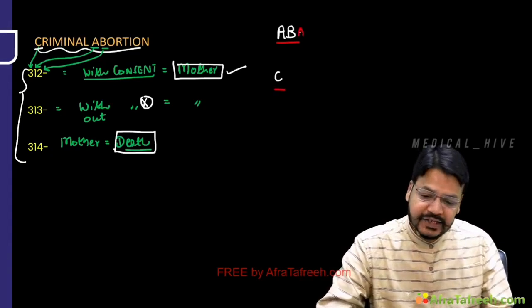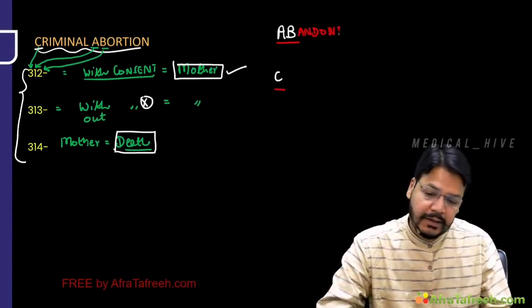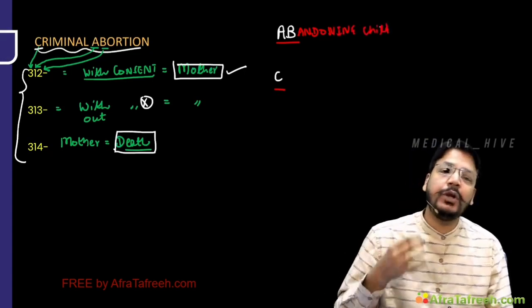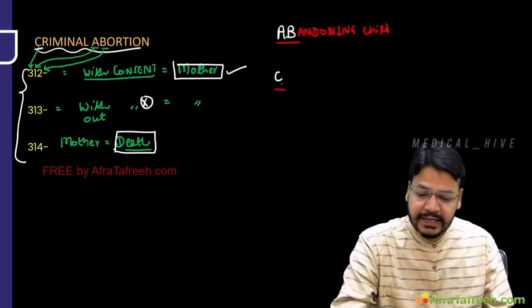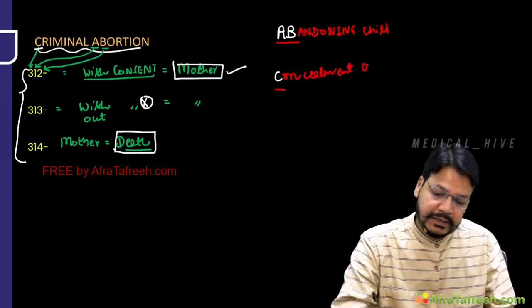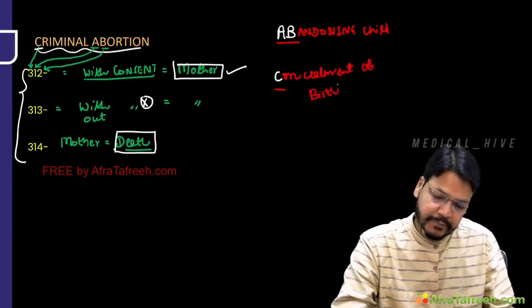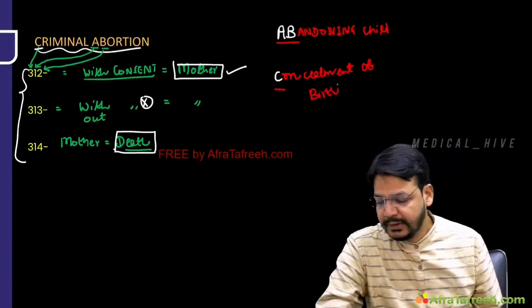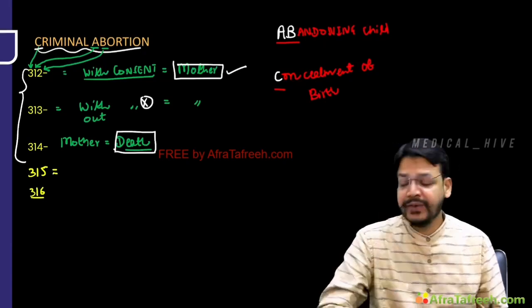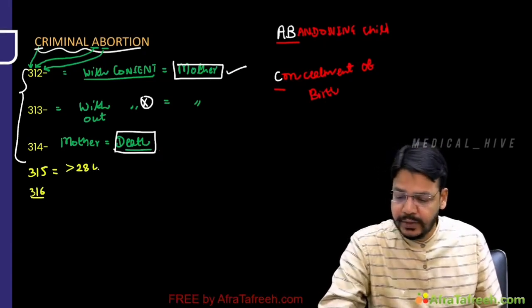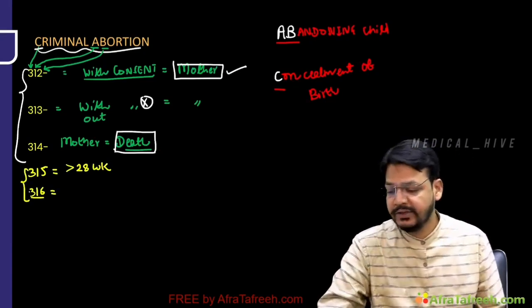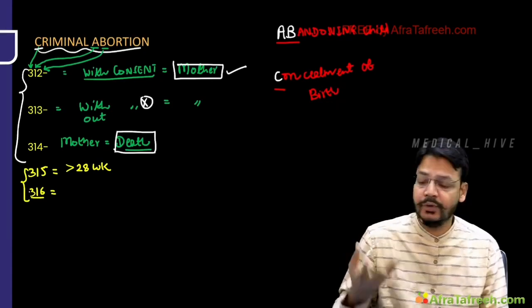ABC: abandoning the child. If any child below 12 years of age you leave at any place, it is abandoning the child. And concealment of birth. That's a very simple trick. Okay. There are two more IPC sections, 315 and 316. 315 IPC, child about 28 weeks you are killing. And 316, I already discussed in detail, child about 28 weeks of gestation you are killing.